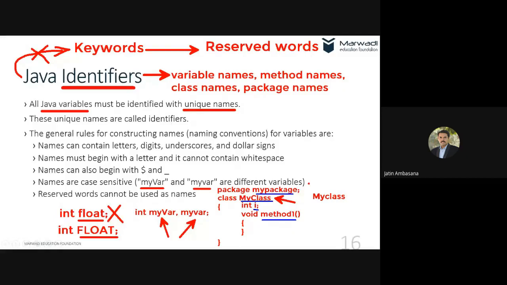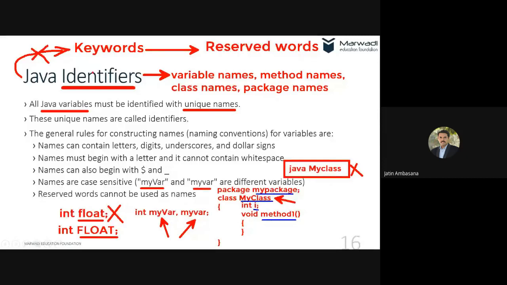Suppose while running this program, you give the command like this, java MyClass, that will not work. Why? Because the C is not capital over here, whereas here the C is capital. You see that? So Java is very case sensitive. Make sure that you do not make this kind of typing mistakes while making your programs.